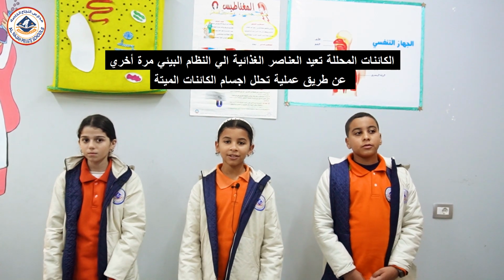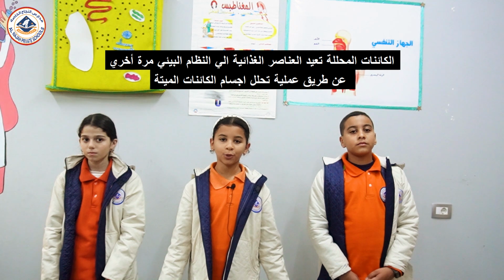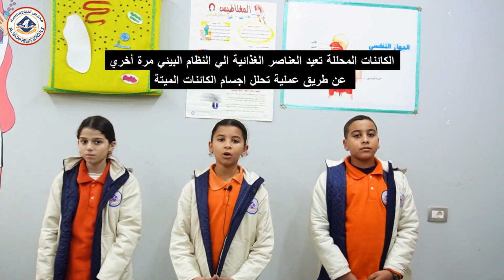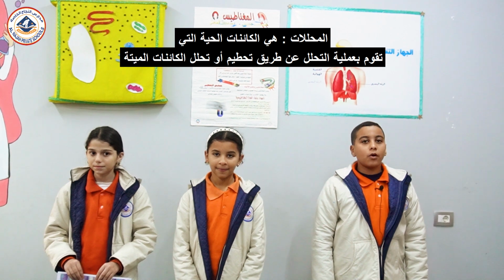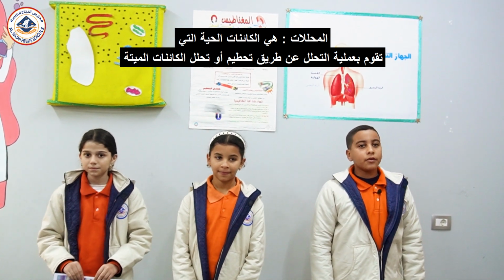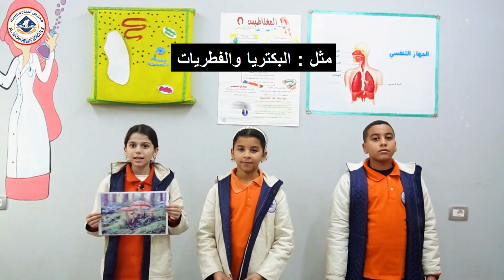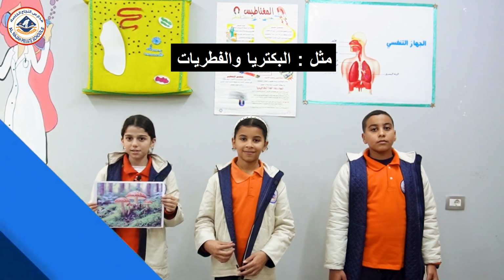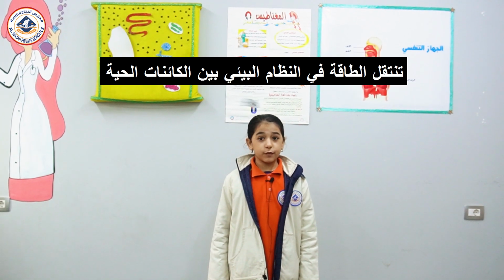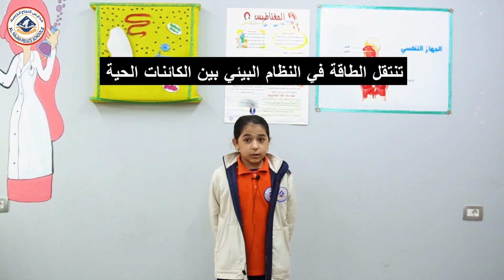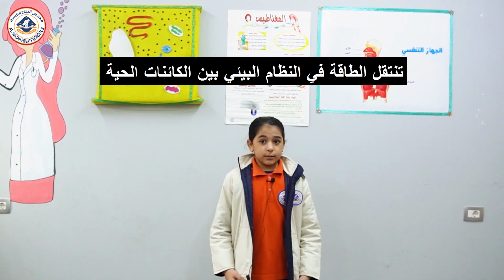Decomposers recycle nutrients back into the ecosystem through the process of decomposition of dead organisms. Decomposers are organisms that carry out the process of decomposition by breaking down or decaying dead organisms. Examples are fungi and bacteria. From the basic explanation, we can conclude that energy flows through an ecosystem between living organisms.